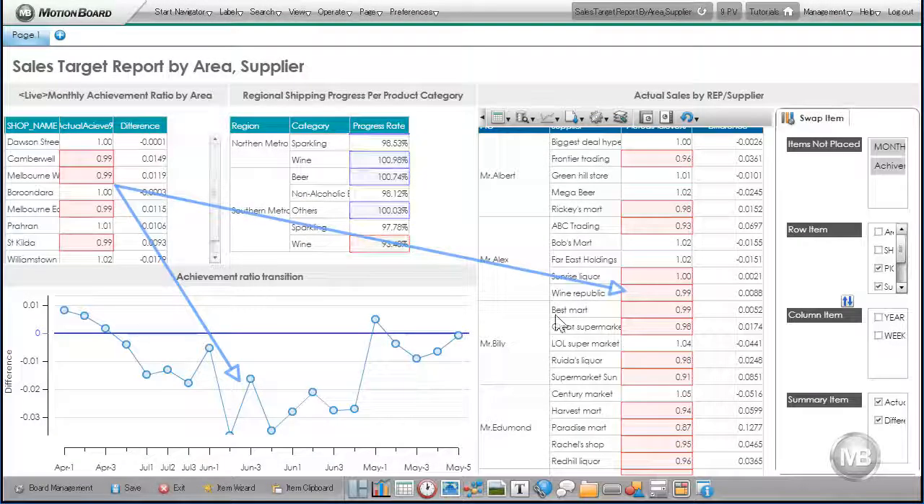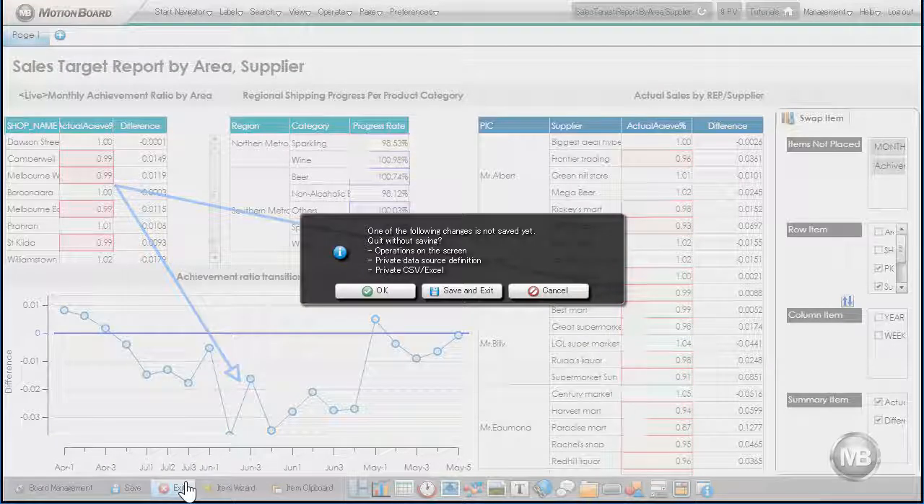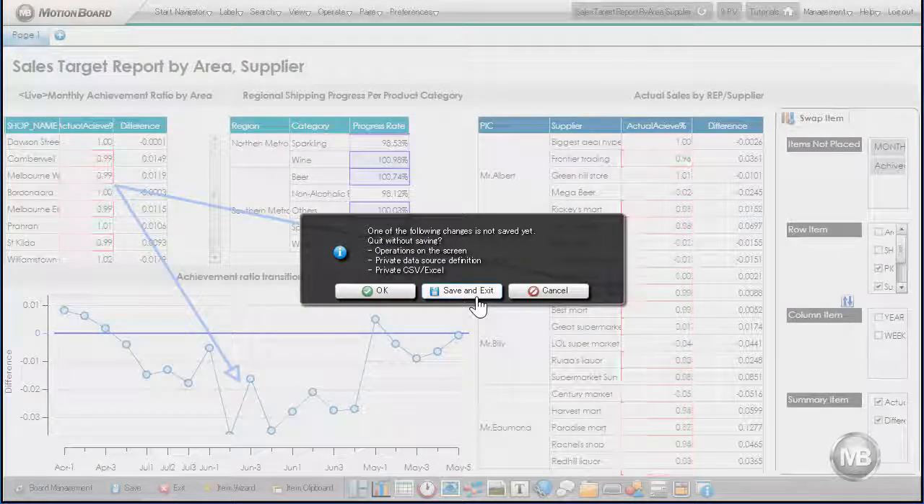Press the Exit button to exit Dashboard Edit mode and go back to View mode. Click Save and Exit to save our dashboard definition.